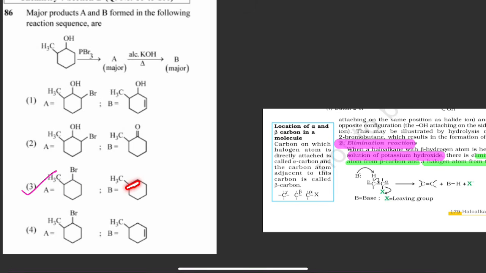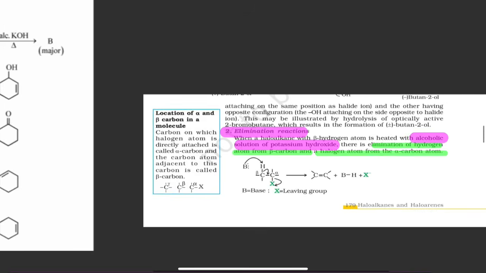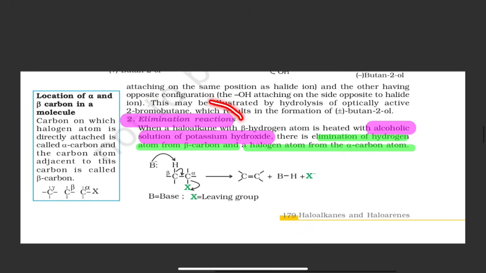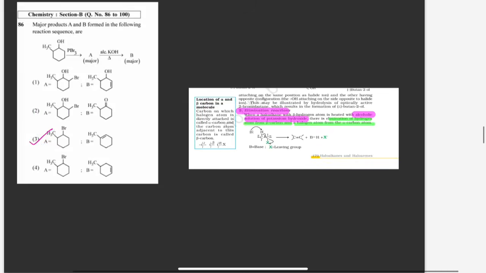So you can see double bond is formed. This is nothing but an elimination reaction. That is, when a haloalkane with beta hydrogen atom is treated with alcoholic solution of potassium hydroxide, there is elimination of hydrogen atom from the beta carbon and halogen atom from the alpha carbon. So this is the reaction.